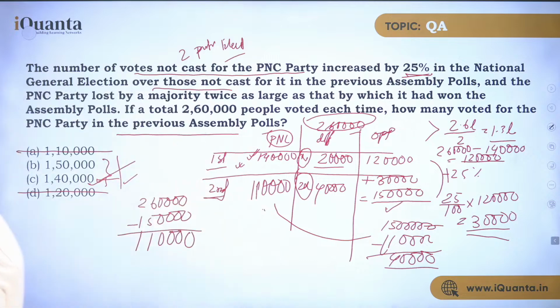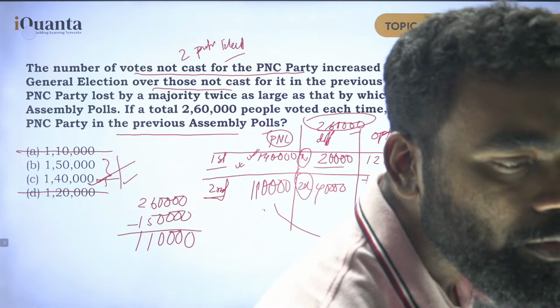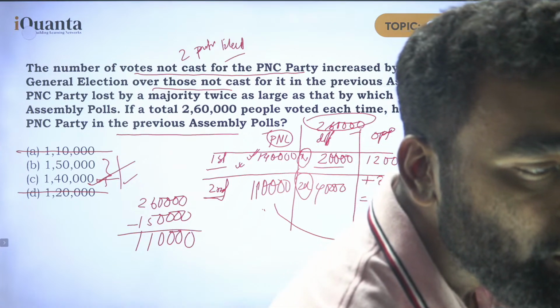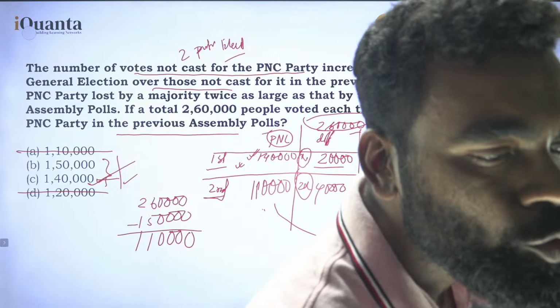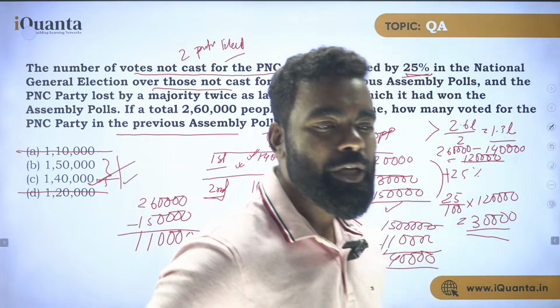I'm scrolling just to make sure you are seeing the question entirely. I hope all of you have understood this question. Those who are asking me to explain, yes, I'm explaining it again.